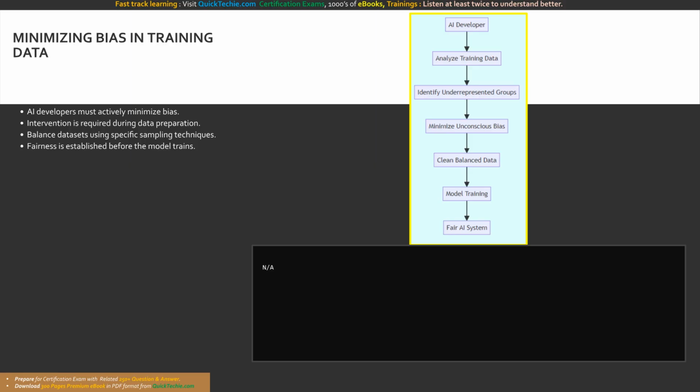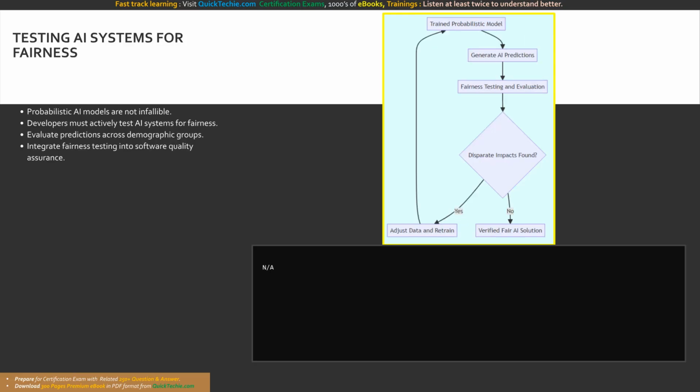It begins with the AI developer, whose primary responsibility is to analyze training data. The next critical step is to minimize unconscious bias through data balancing and curation. This leads to the creation of clean, balanced data, which is then used for model training. The final result of this careful process is the deployment of a fair AI system that adheres to responsible AI principles. Minimizing bias in the training data is incredibly important, but it is only half the battle.